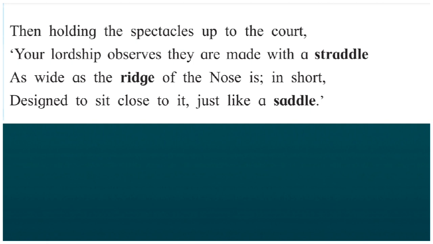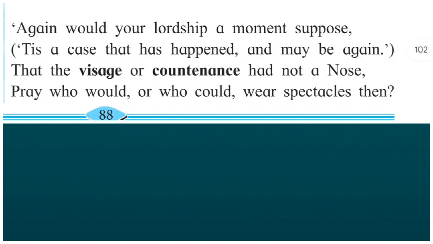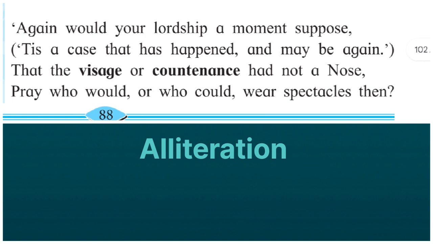Next poetic line. "Again would your lordship a moment suppose." The figure of speech is inversion. Here the words in the line have been rearranged for the poetic effect. The correct word order should be "again would your lordship suppose for a moment". Next poetic line. "It is a case that has happened and may be again." The figure of speech is alliteration, as the sound of the letter H has been repeated twice in the words "has" and "happened". So it is alliteration.